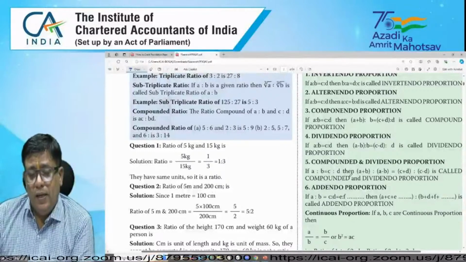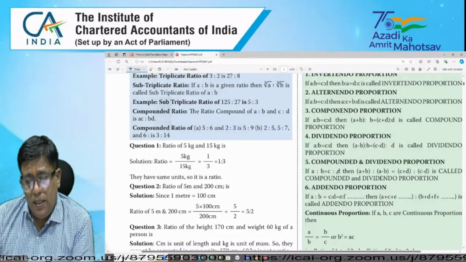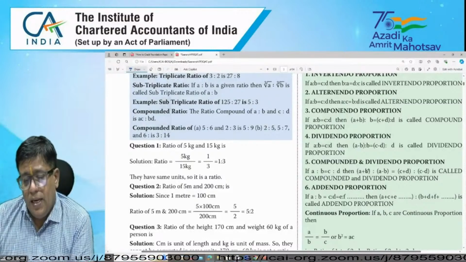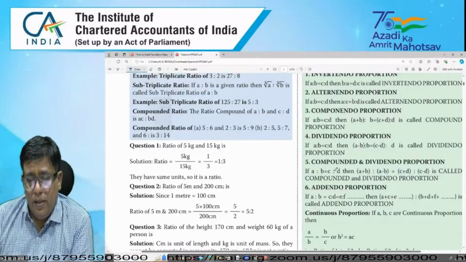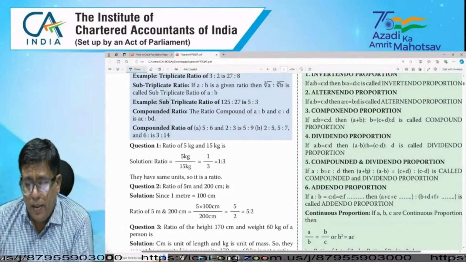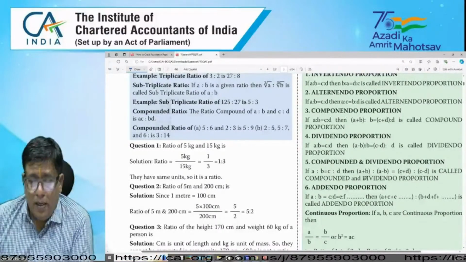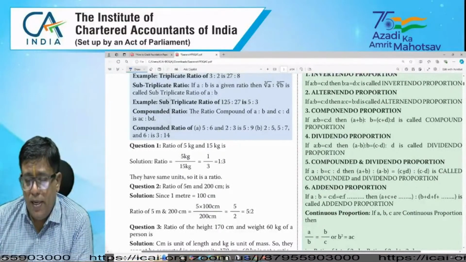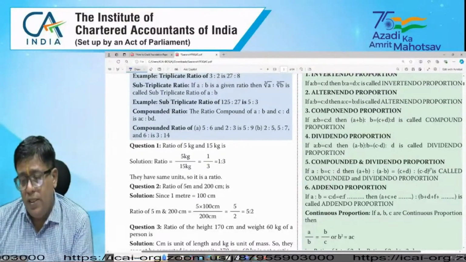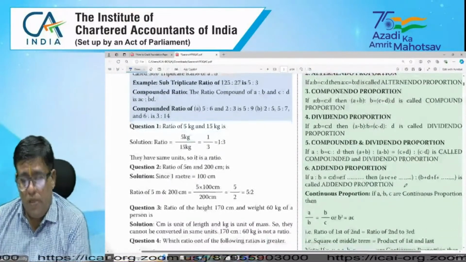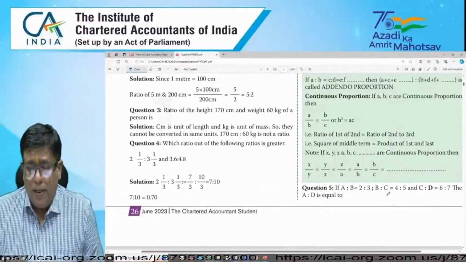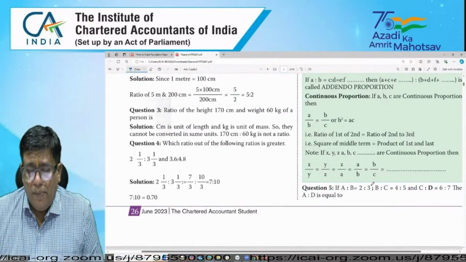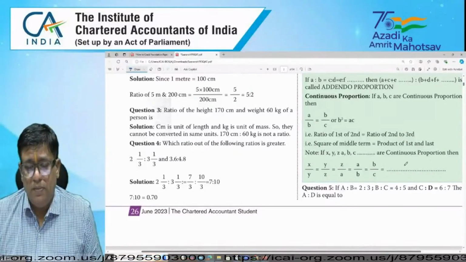Suppose A is to B as C is to D, then we can write, by adding B on both sides, A plus B is to A minus B as C plus D is to C minus D. It's called the componendo and dividendo property. And product of middle term equals product of first and last terms if A, B, C are in continuous proportion.